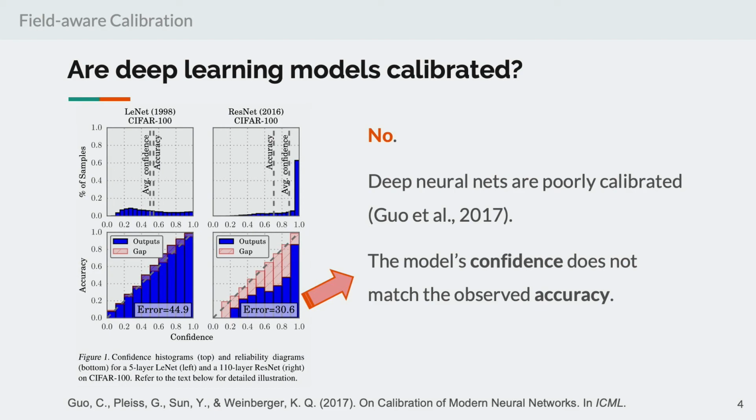Specifically, the model's confidence does not match the observed accuracy. For example, in this figure, we see that when the model's confidence is 80%, the actual accuracy can be lower than 50%. So, in light of these observations, we are motivated to develop some practical methods to deal with the issue of miscalibration.